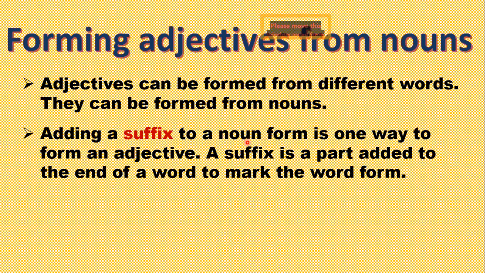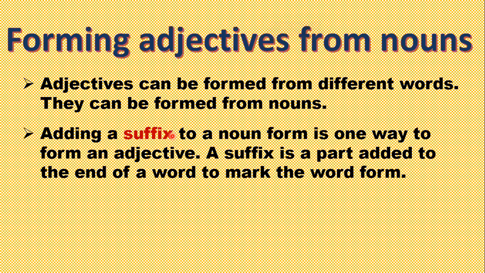Adding a suffix to a noun form is one way to form an adjective. A suffix is a part added to the end of a word to mark the word form. So what is a suffix? You have two different things, a prefix and a suffix. Definitely a prefix is added in the front and a suffix is added at the end. So how do we change a noun into an adjective?